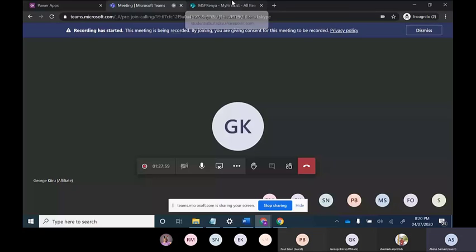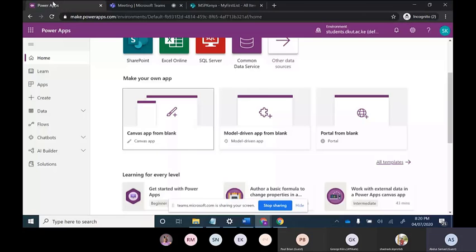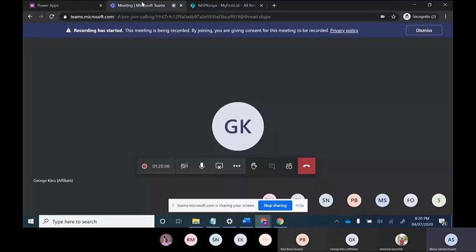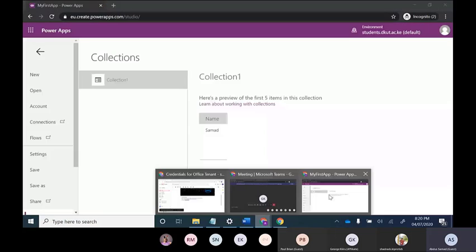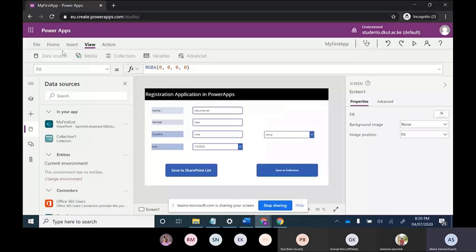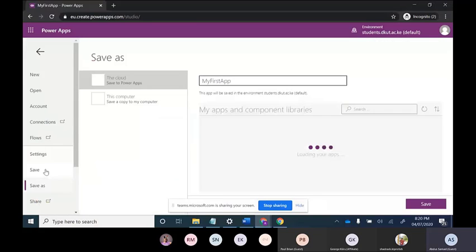What we have to do after creating Power Apps, I will show you. Our first Power App has been created. Now we will save this. We will save this, and this Power App will be saved.